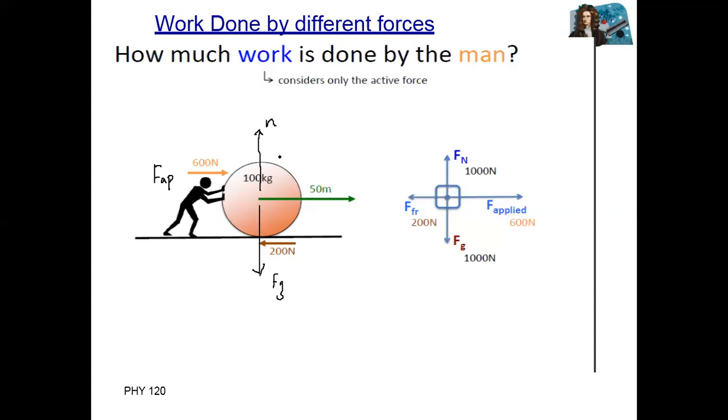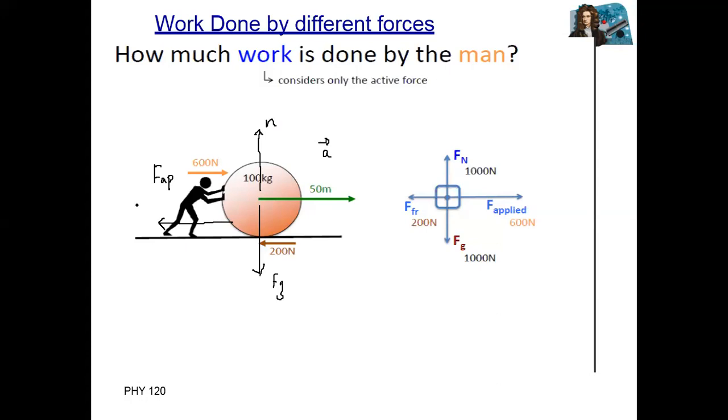Fourth one: if this body is moving in this direction, along the x-axis, suppose there is some acceleration, some motion. So again, we have the friction force, which will be opposite of the applied force, opposite of motion.